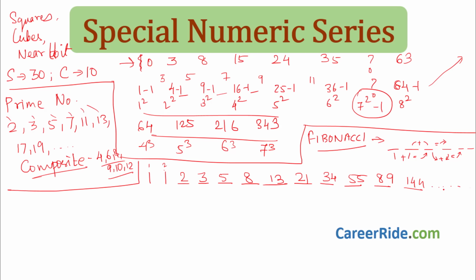This is the Fibonacci sequence or the Fibonacci series. So in the exam, or in the paper, they might give you the series right from here to here, in between only. So you just need to check whether the addition of these two numbers is this, these two numbers is this, these two numbers is this. If that is the case, that means it is a Fibonacci sequence and you just need to add these two numbers to get the next number, okay?